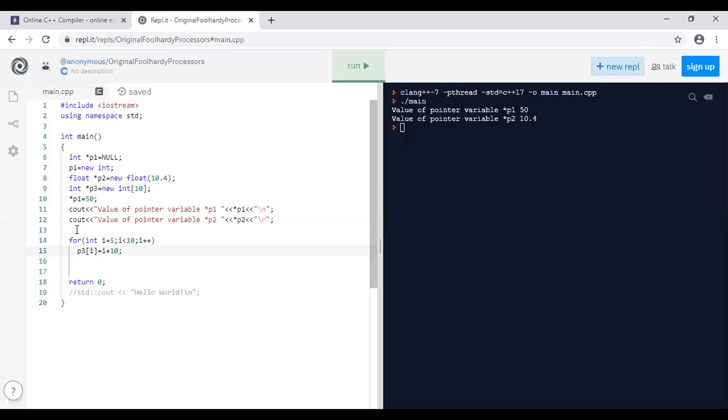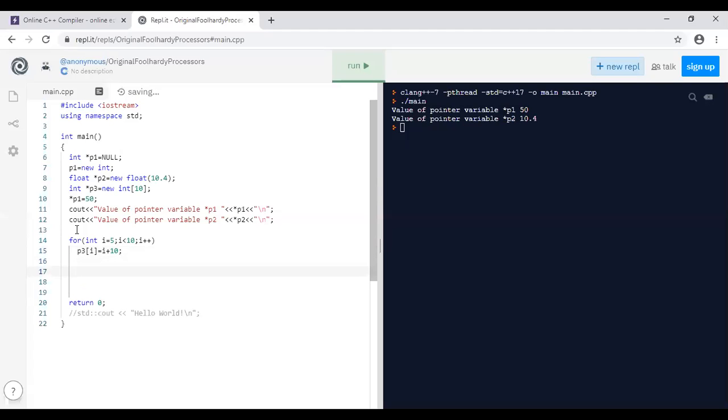So that particular value, 15, is stored inside which block? The fifth block. If we consider that the array starts from 0, so 0 to 4, then inside the fifth block we are going to store that 15. So this particular for loop is for initialization purposes.